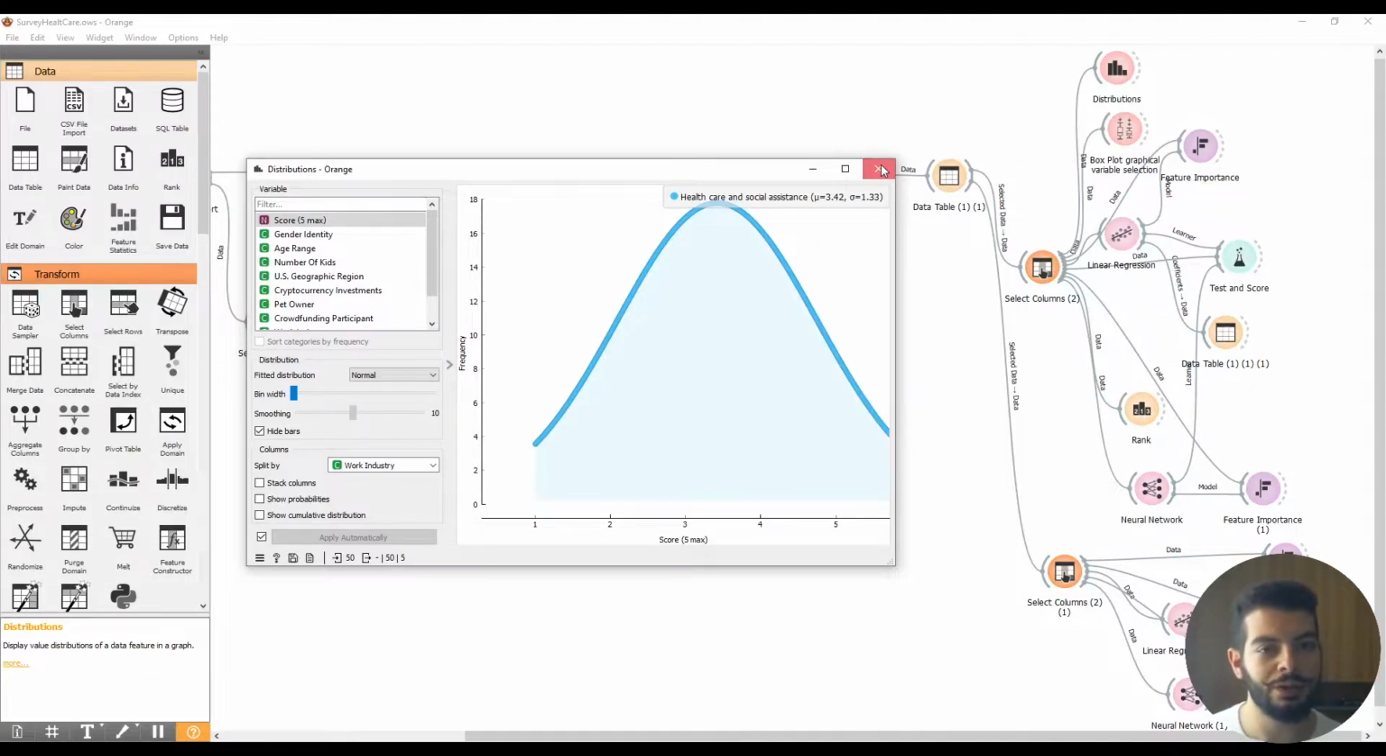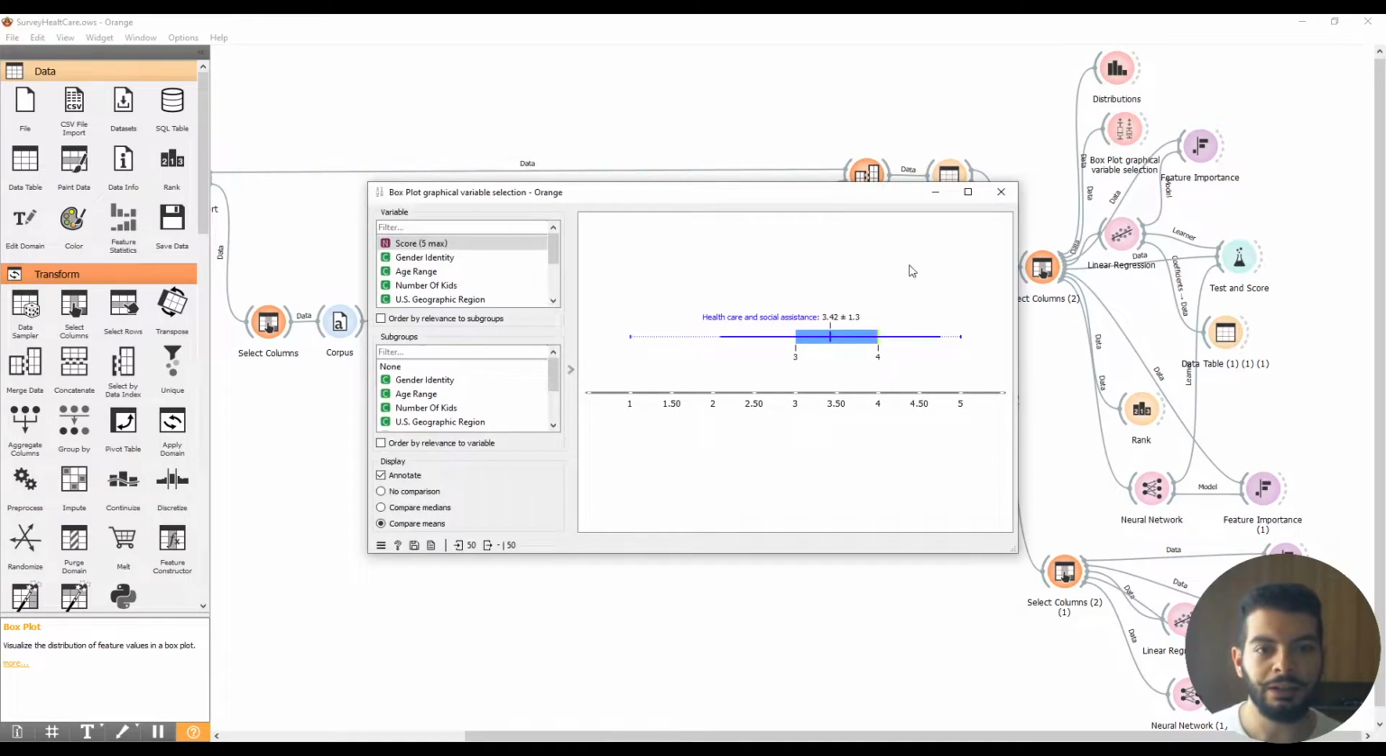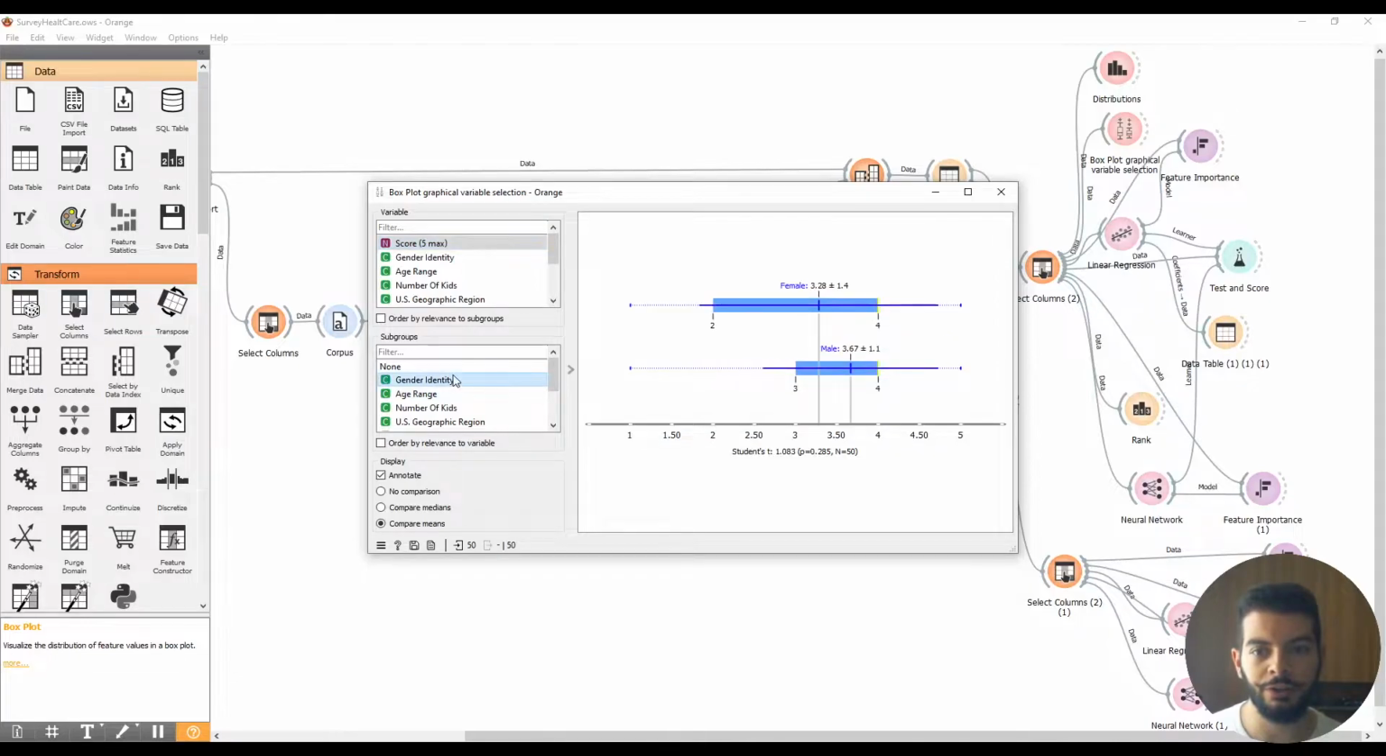We can also do another kind of exploratory data analysis, graphical, and it is with the box plot. Here we select the score, here the subgroup, and we see that we have a different range also in terms of mean and median, but this difference is not significant because you see that we have a p-value higher than 0.05 and we want something lower.